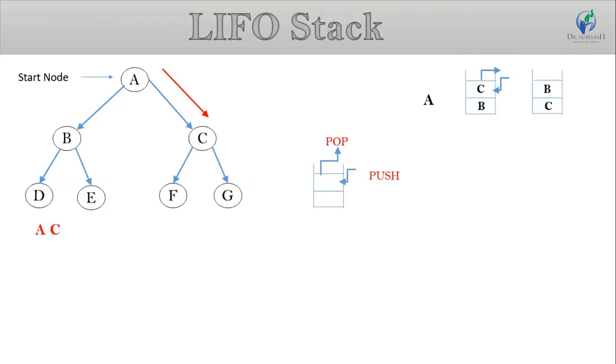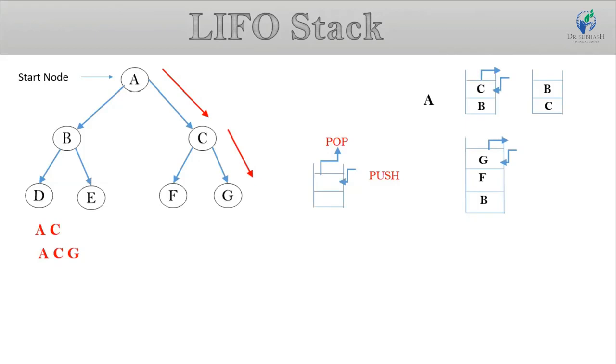Now see here, C also has two child nodes, F and G. So we can push those elements in the stack. In the stack we already have the D element. So next we insert the F and G elements. Now here we push G last, so we can pop G from the stack. So our sequence of search is A to C, C to G.